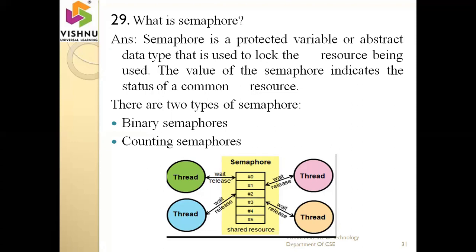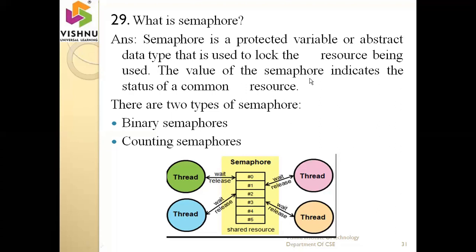For example, two trains want to occupy the same location. Then we have to identify which train came to the track first. Then that track can be occupied by the corresponding train. But what about the remaining train? The remaining train should be in the waiting state. So here, how much time the second train will wait means, until the current train departs from the corresponding track, up to that time the second train should be in the waiting state. So this is the best example for a semaphore.